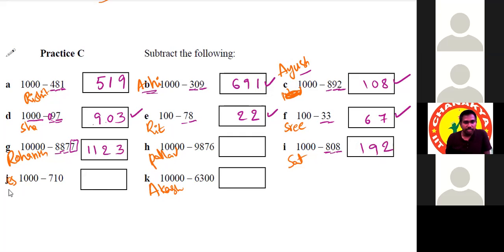Next, Jashmita. Yes, sir. The unit digit, last digit is 0, so we'll directly write 0. 10 minus 1 equals to 9. 9 minus 7 equals to 2. So answer is 290. Very good. Correct. Then Akash.